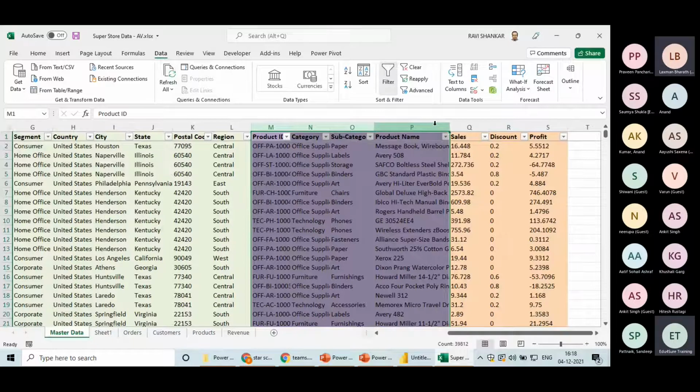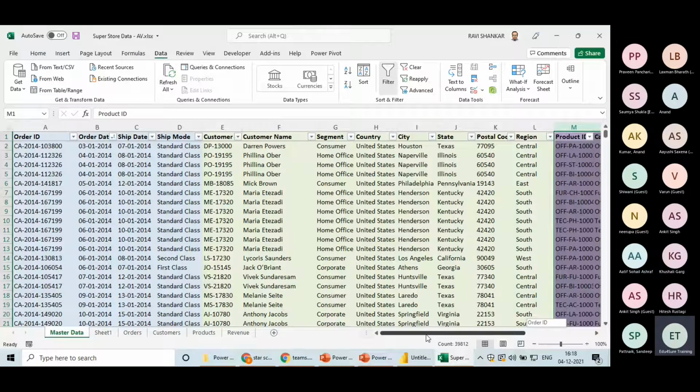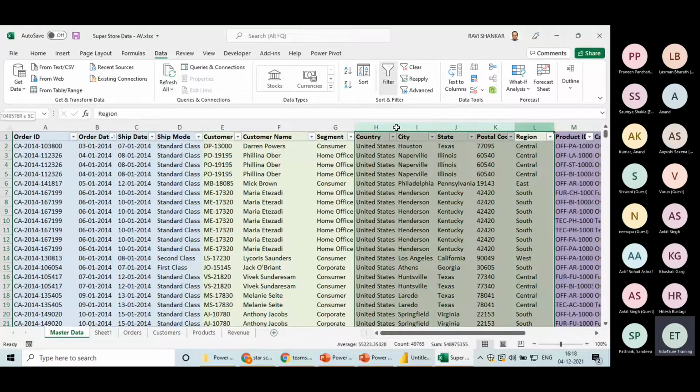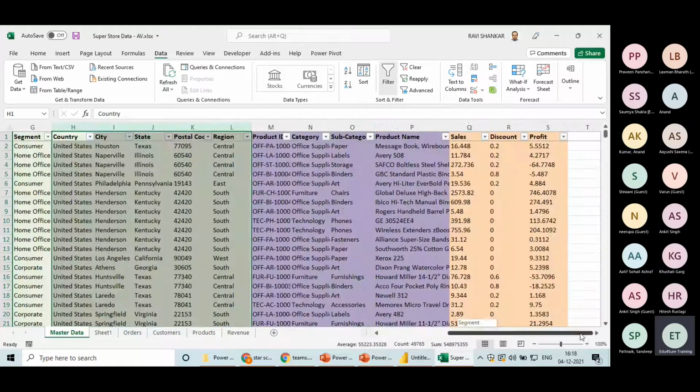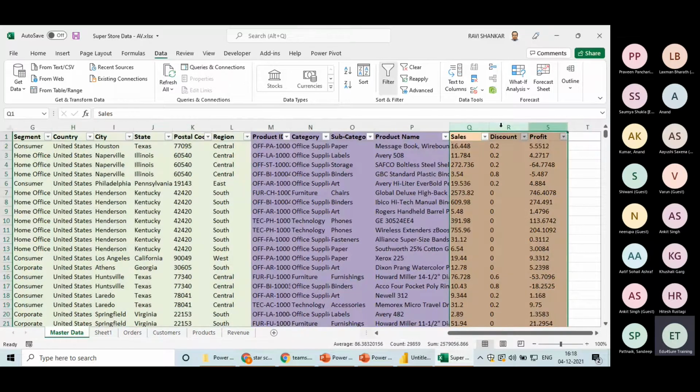Ma'am, one question. How do I decide which data I need to put in the fact table? See, basically you can categorize your data like how I have categorized here: order, customer, product, or probably I can create one more. I can take this for customer and these four for location. I can do that as well, but that is totally my choice, how many dimension tables I want to create. And facts, a separate table, the rest dimension tables.